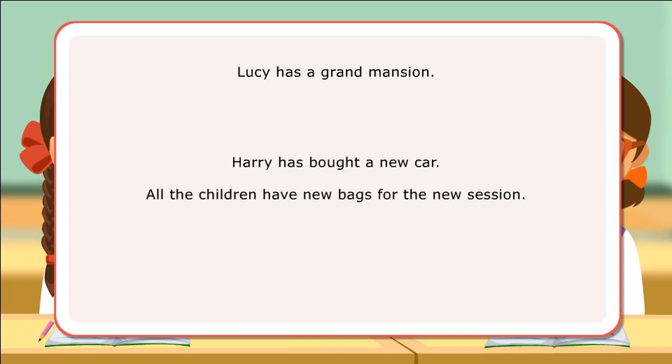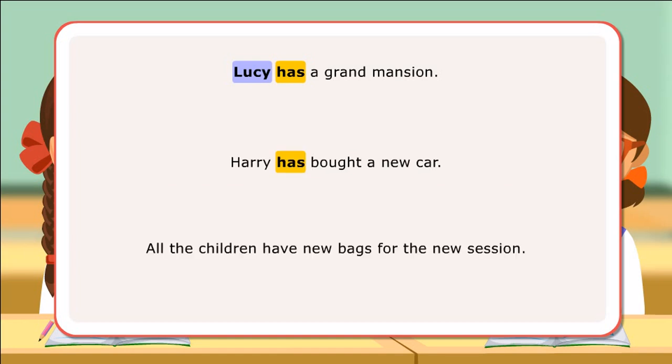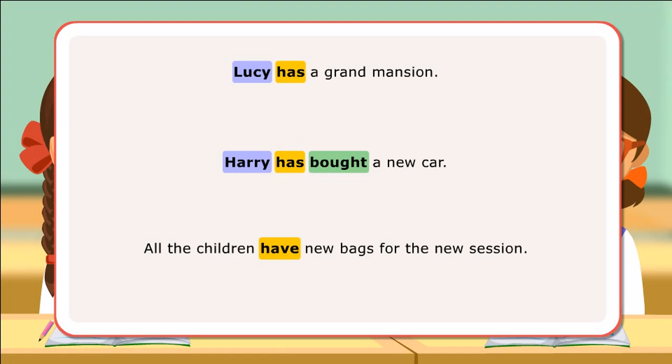In the first sentence, has been used after a name to show possession. In the next sentence, has been used after a name and with past participle bought to form present perfect tense. In the last sentence, has been used with plural children to show possession.